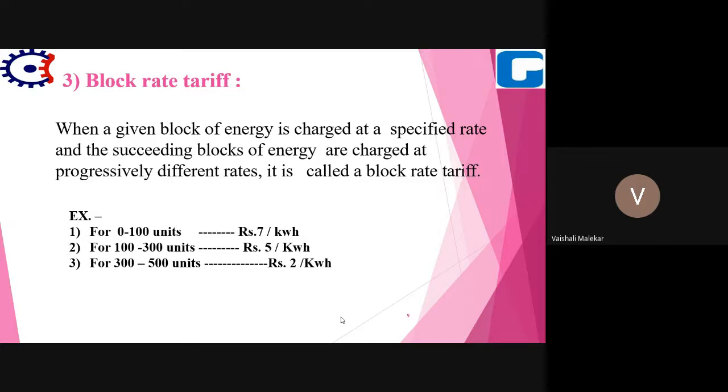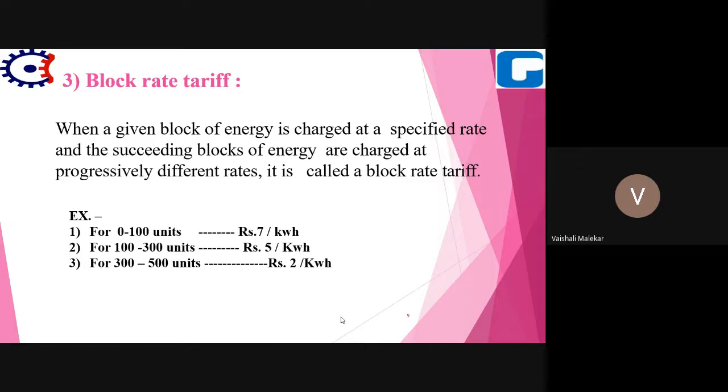Then if he goes on using units, if after 500 he consumes an extra 200 or 300 units, the rate will be different. It may be 5 rupees per kilowatt hour. And then again if he uses 200 extra units, the rate for those units will be different, suppose 2 rupees per kilowatt hour. This is the block rate tariff.